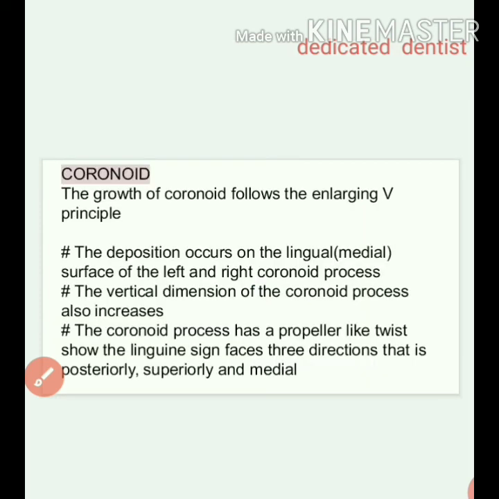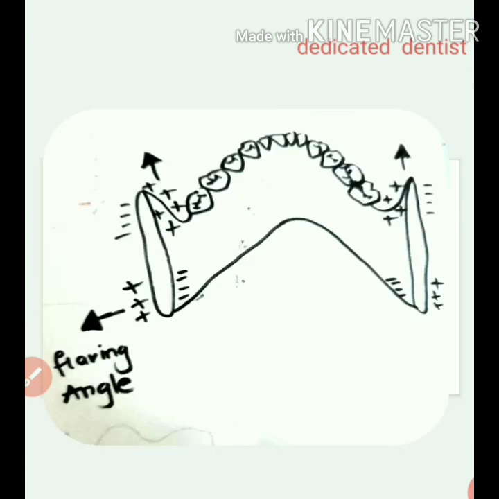Now we move on to the coronoid. Again, the growth of the coronoid follows the expanding V principle. The deposition occurs on the lingual or medial surface of the left and right coronoid processes. Okay, and also as per the expanding V principle, vertical dimension growth is also taking place. So this coronoid process has a propeller twist, and so it faces the directions posteriorly, superiorly and medially. You can see here.